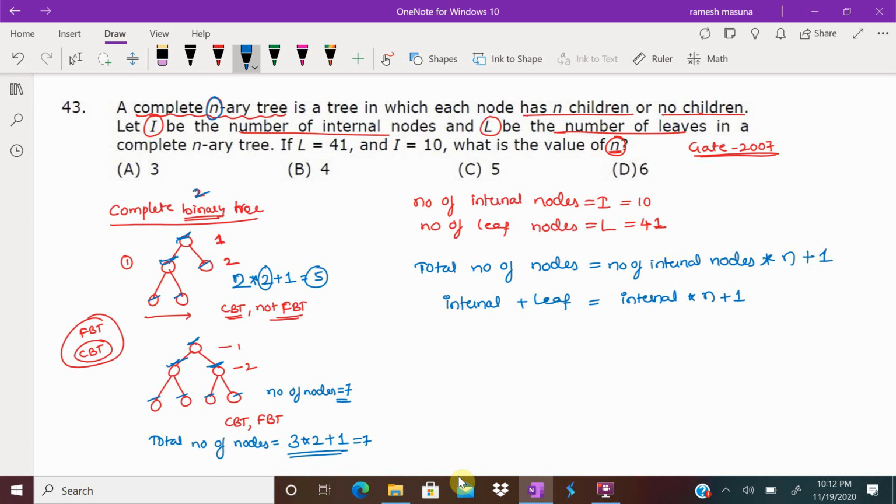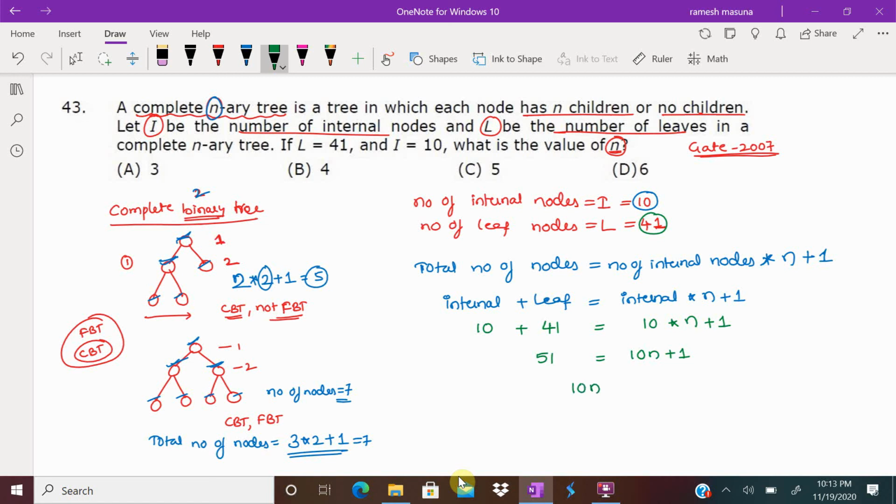And in the question it is clearly given the number of internal nodes is 10 plus the number of leaf nodes is 41. These are the total nodes, which is equal to internal nodes 10 into n children for each internal node plus 1 root node. When I solve this equation, 51 equals 10n plus 1.